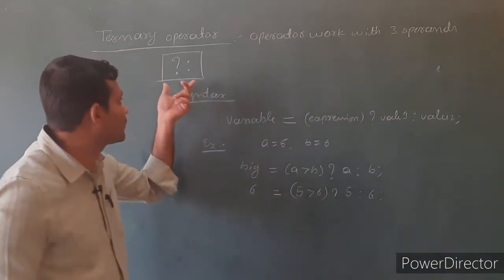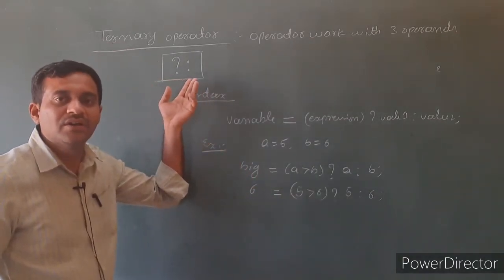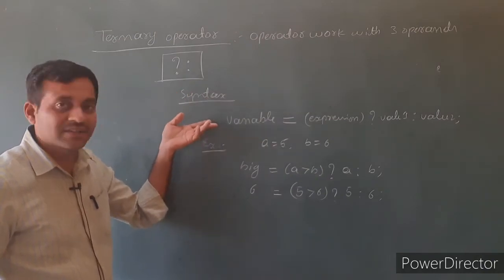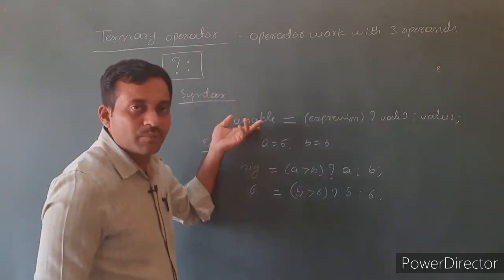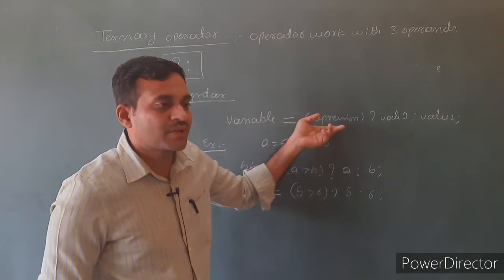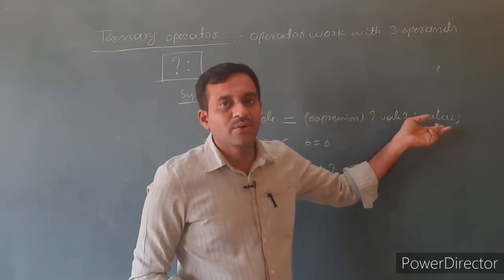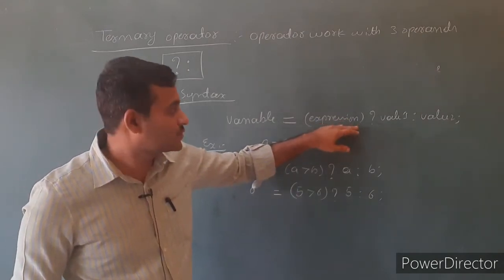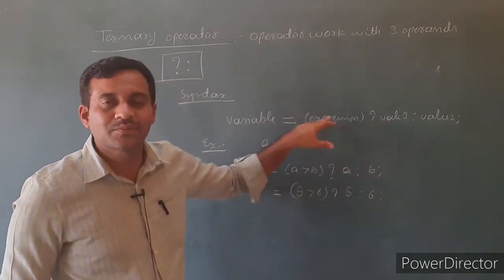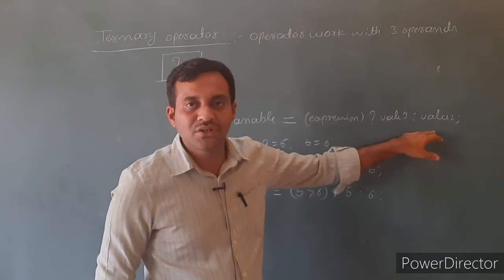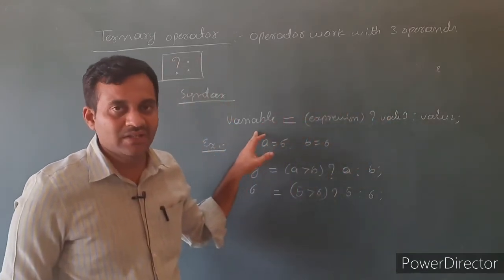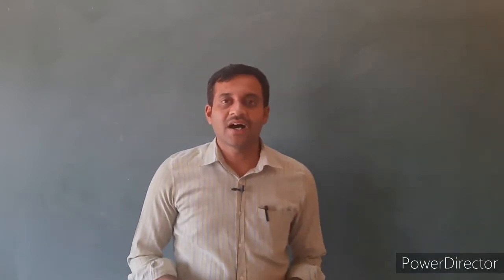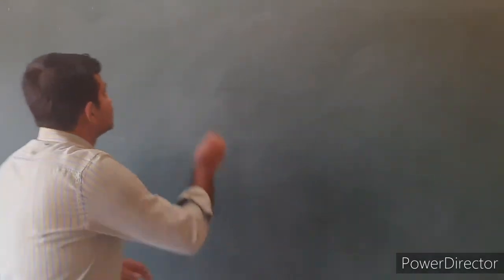The symbol for the ternary operator is question mark and colon. The syntax of the ternary operator is variable equals expression question mark value 1 colon value 2. First the expression is evaluated. If it is true, value 1 is assigned. If the expression returns false, then value 2 is assigned to the variable. Let us discuss the next type of operator, that is assignment operators.